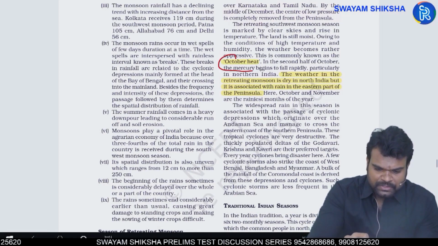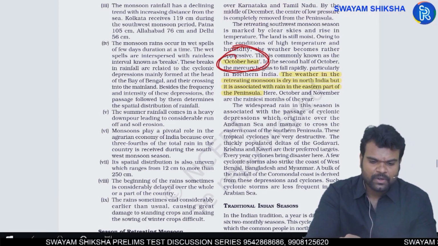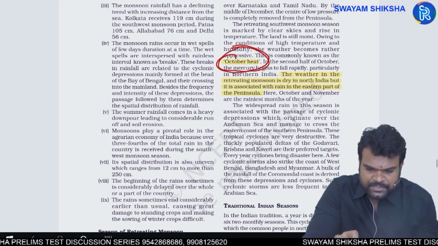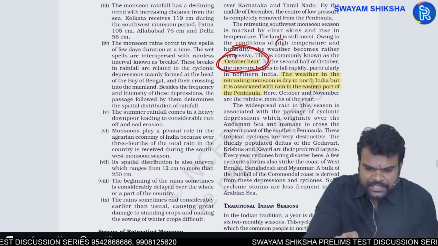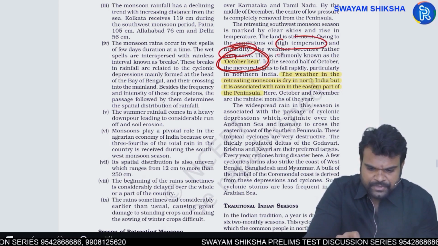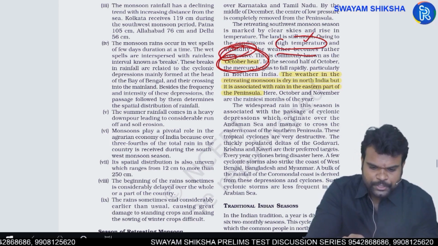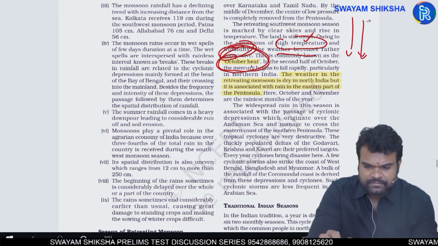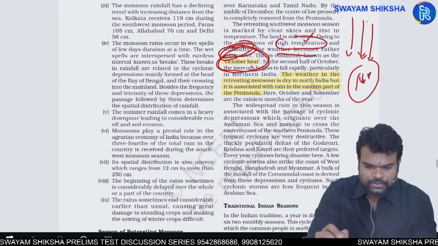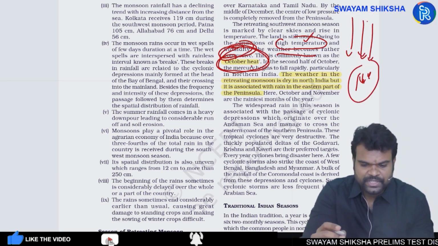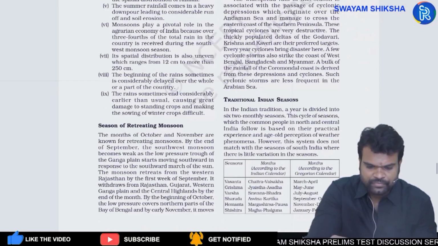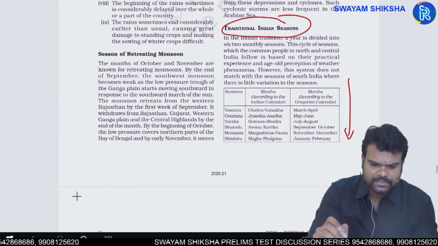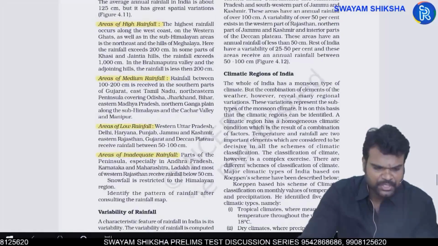During the northeastern monsoonal season, you have another concept called October heat. In the month of October, generally, we experience very high temperature and humid climatic conditions. Weather becomes very hot and humid in October because of this retreat of monsoons, nothing but northeastern monsoons. This is called October heat. And you have some traditional Indian seasons. You just go through that. Nothing much significant from the examination point of view.